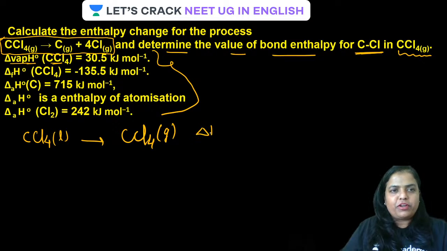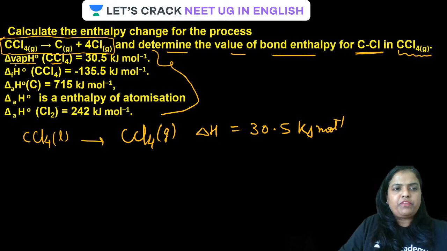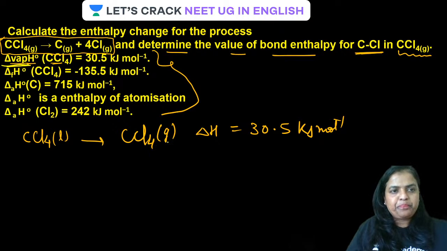Now the delta H value for this is 30.5 kilojoule per mole. All clear now. That is the heat of vaporization for 1 mole, from CCl4 liquid to CCl4 vapor. Is that clear?